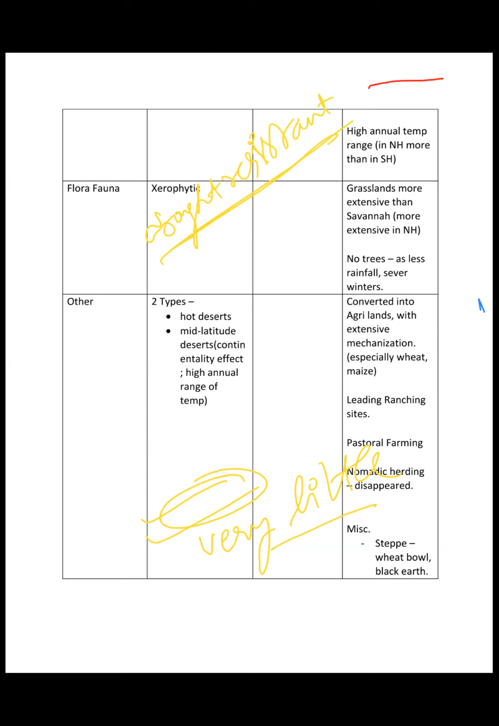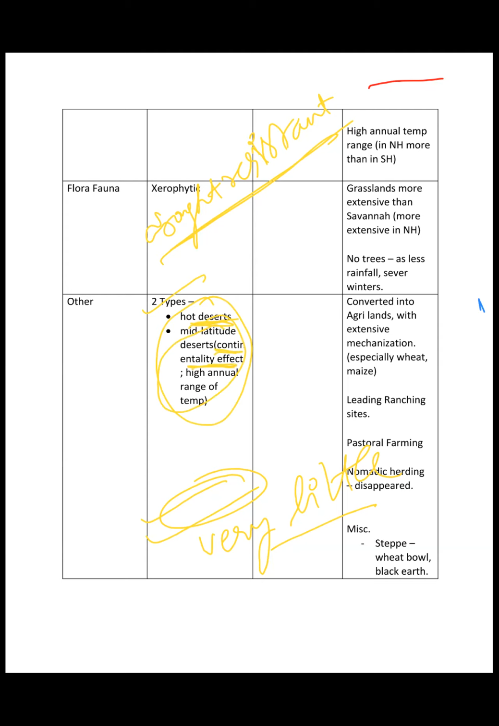It can survive without water, right? Similarly, there are hydrophytic and mesophytic, but xerophytic means this. It can survive without water. Then next is what I explained to you, that there are two types of deserts. Hot deserts, which we mark like Sahara, Western Australian, Atacama, Sonoran, Mojave, right? Next are the mid-latitude deserts, basically developed due to the continentality effect, right?